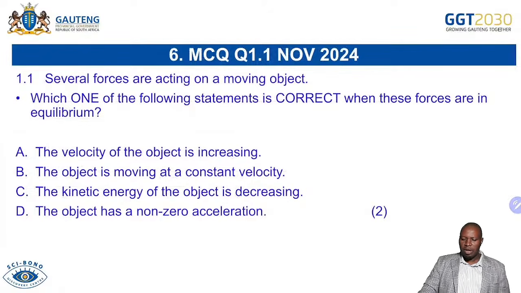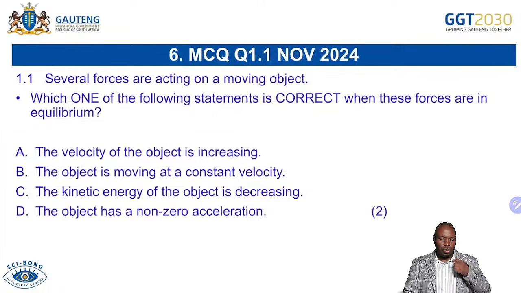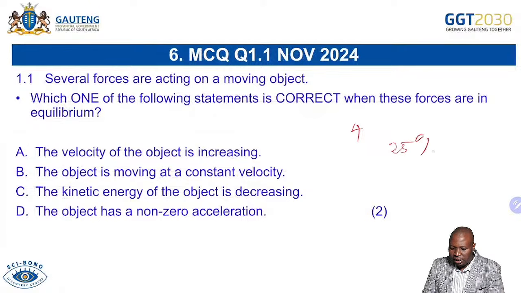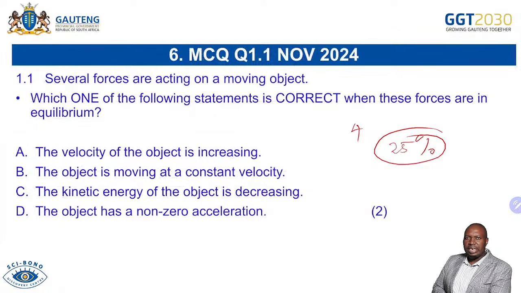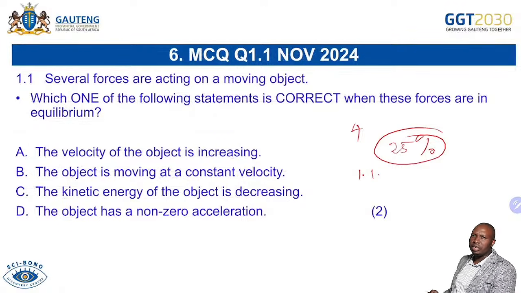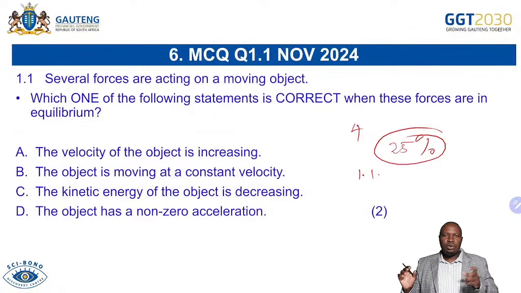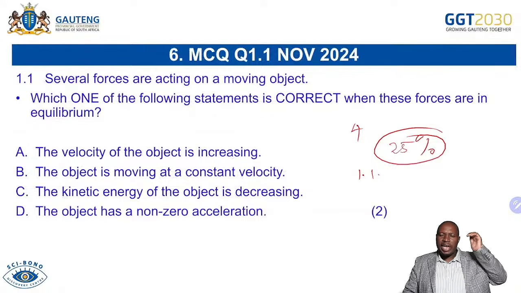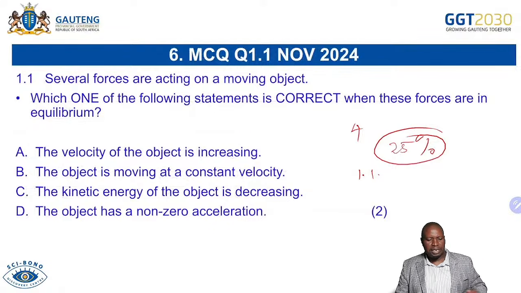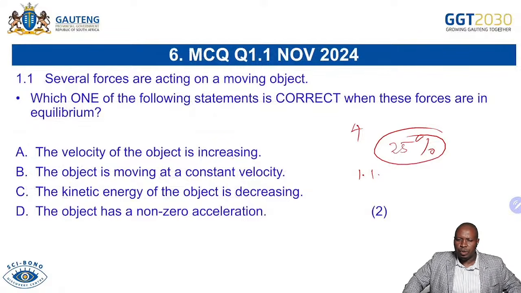Now, without any wasting of time, we'll go straight to it. Let's look at multiple choice questions. Under multiple choice questions, you are given at least 4 options, which means you have a 25% chance of getting the answer correct. Hence, I'm always emphasizing you can't leave a multiple choice question unanswered, because when you say 1.1, you've got to write A, B, C, or D. If you are not sure, you have 2 answers, you just have to take a bet and choose one of those 4, because we are expecting you to have 1.1, 1.2, 1.3, up to 1.10, all of them answered. You can't leave a multiple choice question unanswered.